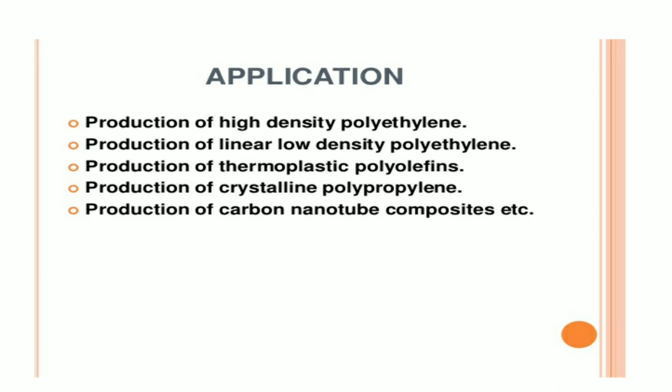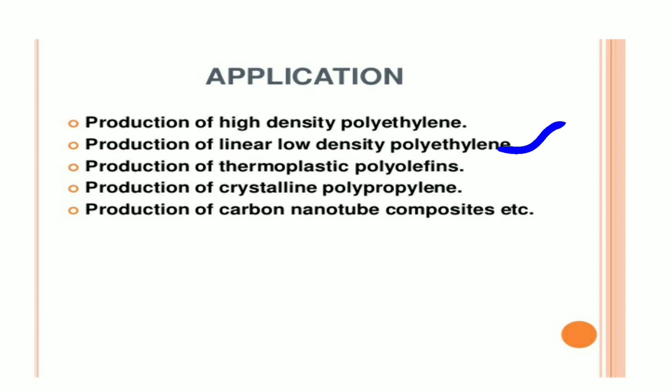Applications: the production of high density polyethylene. Next application is the production of linear low density polyethylene. That means here we can prepare high density polyethylene or also low density polyethylene. Here, just by adding methanol, we can break that chain. Okay, and if we want to get the high density polymer, then we get the high density polymer.